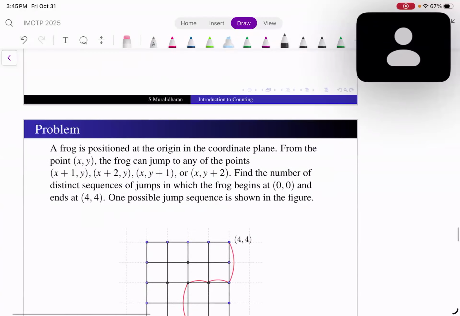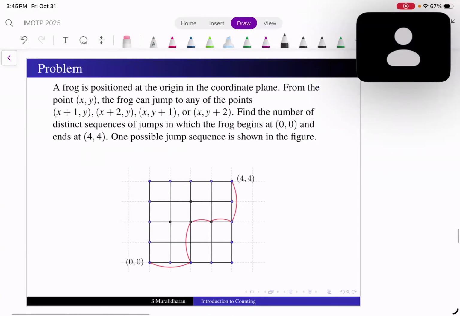So a frog we have positioned in here in 0, 0. And any time it can go to the next one horizontally or 2 steps horizontally or 1 step vertically or 2 steps vertically.